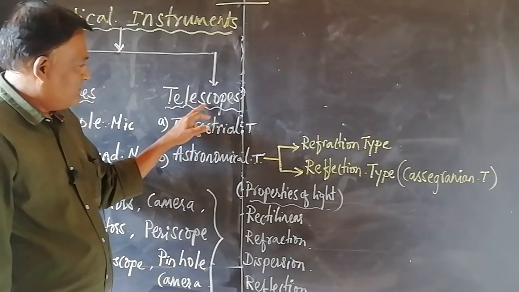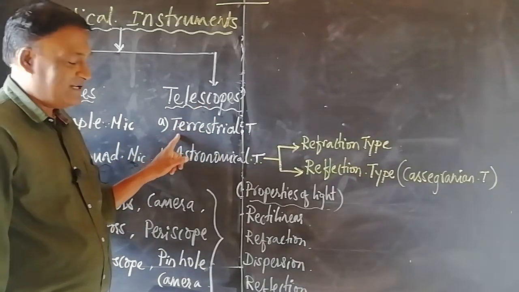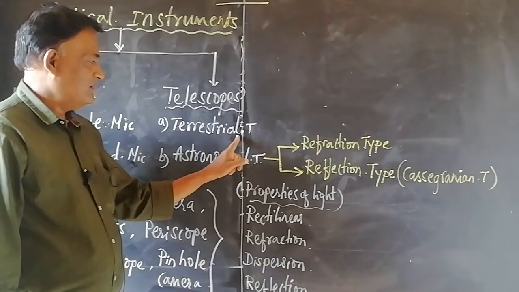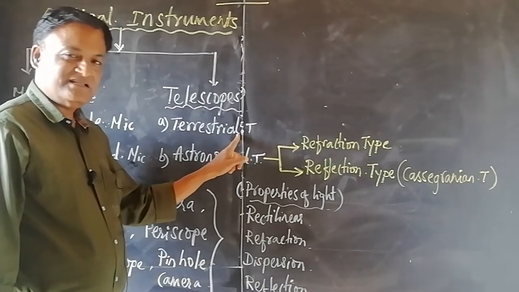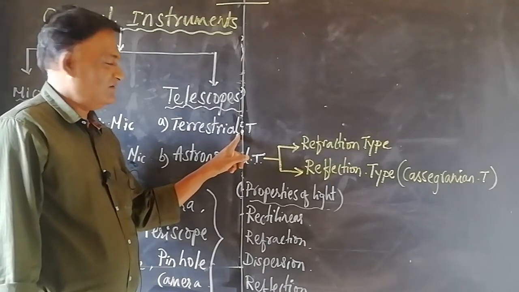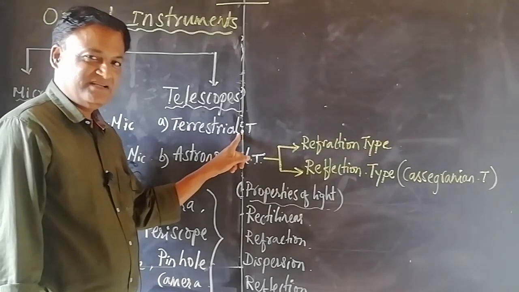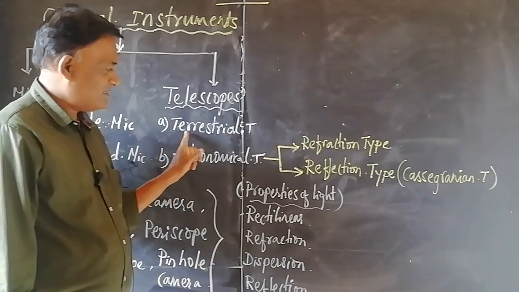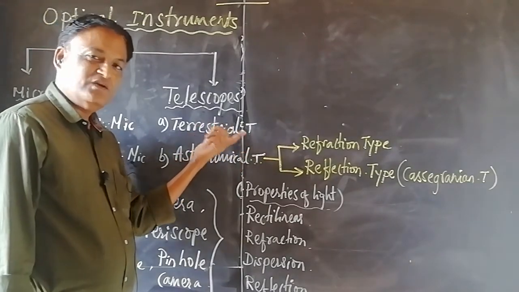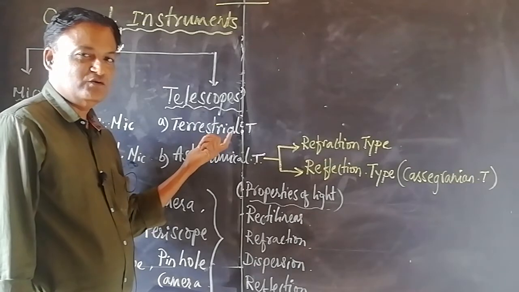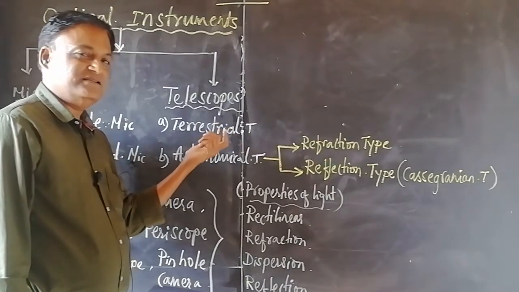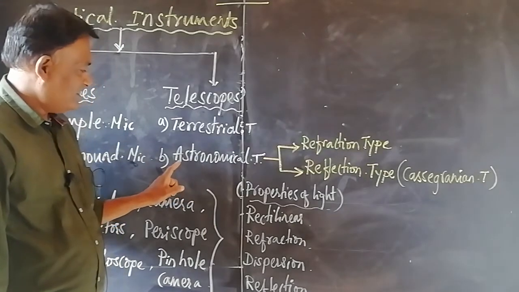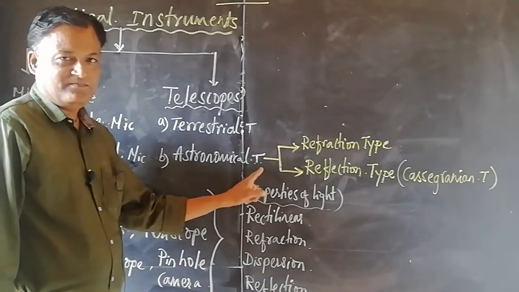The types of telescopes are terrestrial telescope. In the terrestrial telescope we get the erect image, the final image will be an erect image. In this terrestrial telescope, instead of two lenses, three lenses are made use to see the erect image of a distant object. Then comes astronomical telescope.